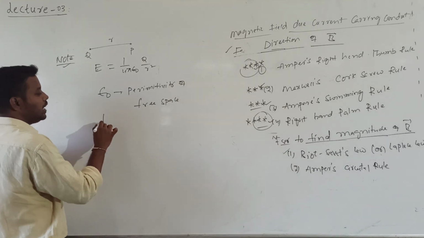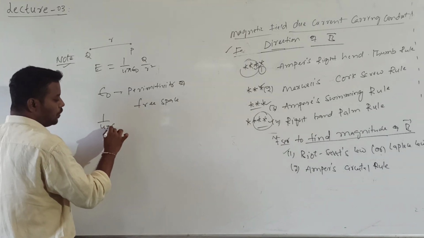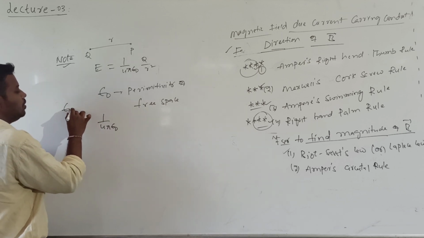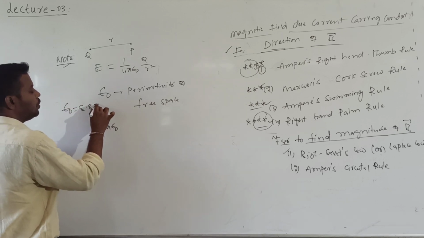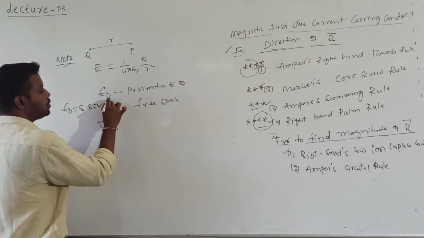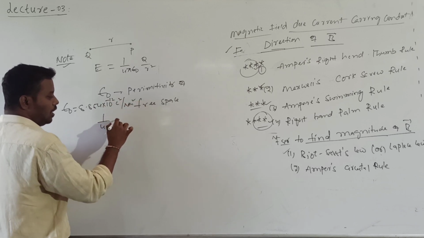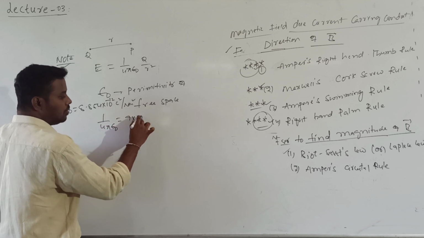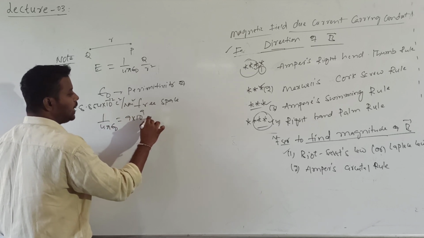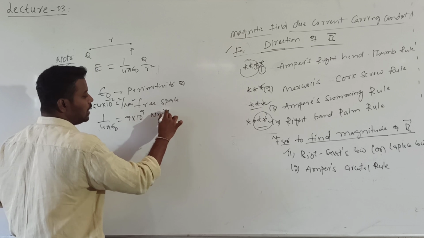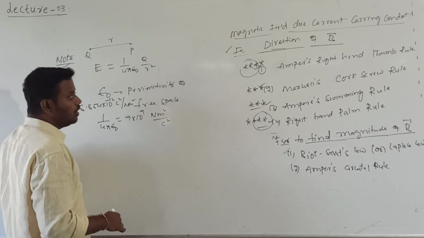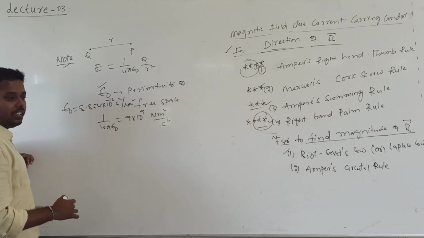So already we know the value of 1 by 4 pi epsilon naught. Epsilon naught value is 8.854 into 10 to the power of minus 12 Coulomb square divided by Newton meter square. 1 by 4 pi epsilon naught value is 9 into 10 to the power of 9 Newton meter square divided by Coulomb square. You should know what is permittivity.